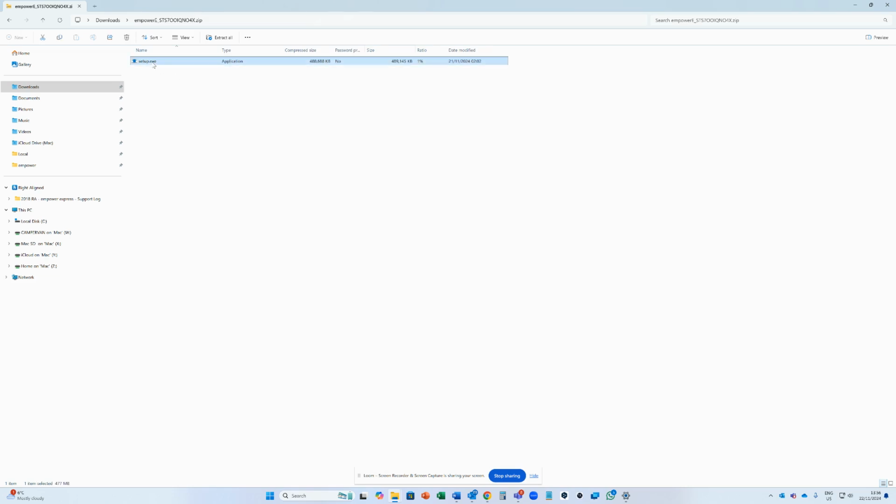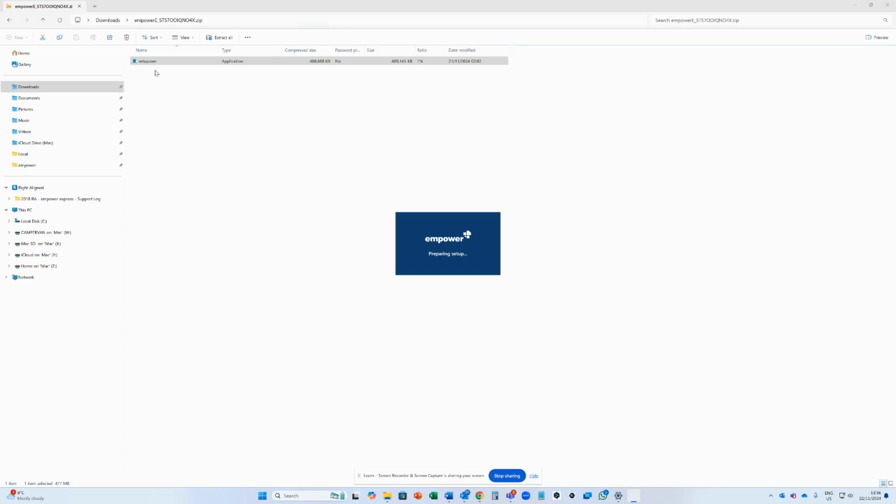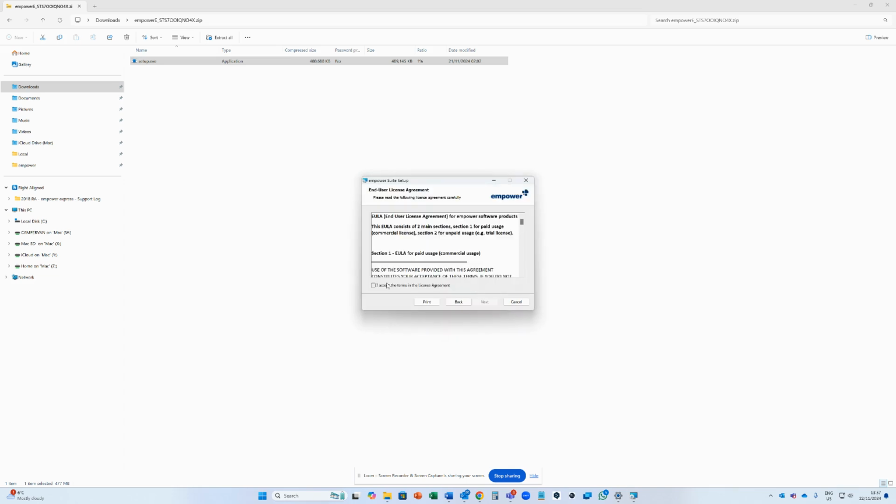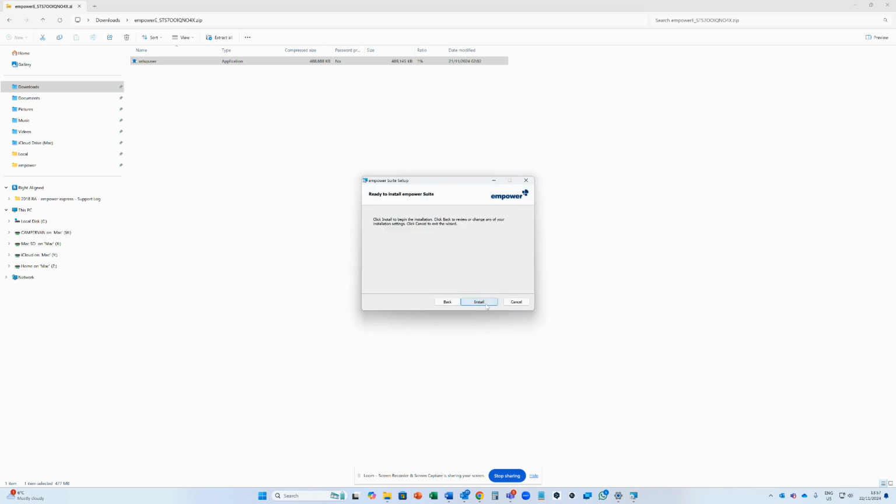You simply double click within the zip, then double click the setup. Now, because it's running from a zip, there may be a little delay, so please don't click it twice, just click it once. When you get to the dialog, then just follow along, accept the terms, and install.